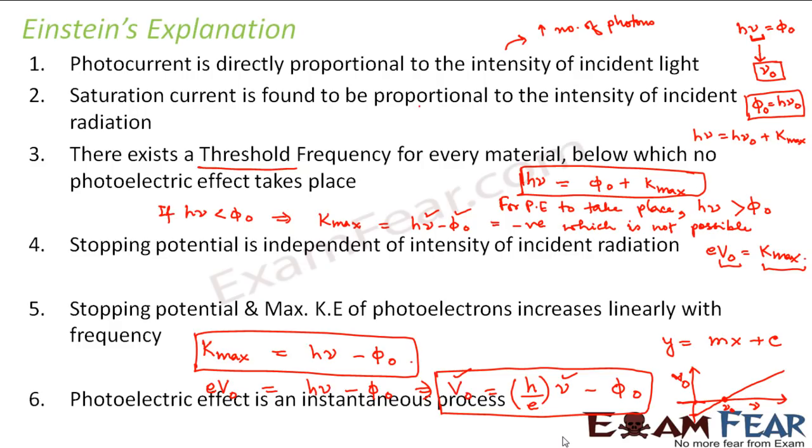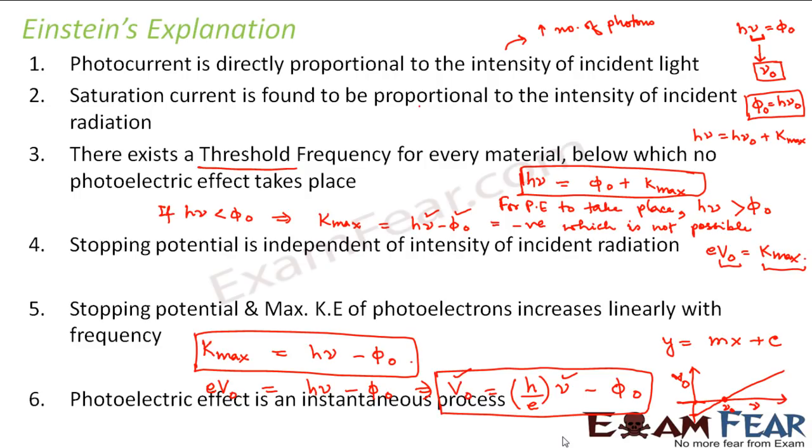The last but not the least, photoelectric effect is an instantaneous process. So according to Einstein's explanation, when does this emission take place? When does photoelectric emission take place? Whenever a photon hits the electron. So obviously it is an instantaneous process.